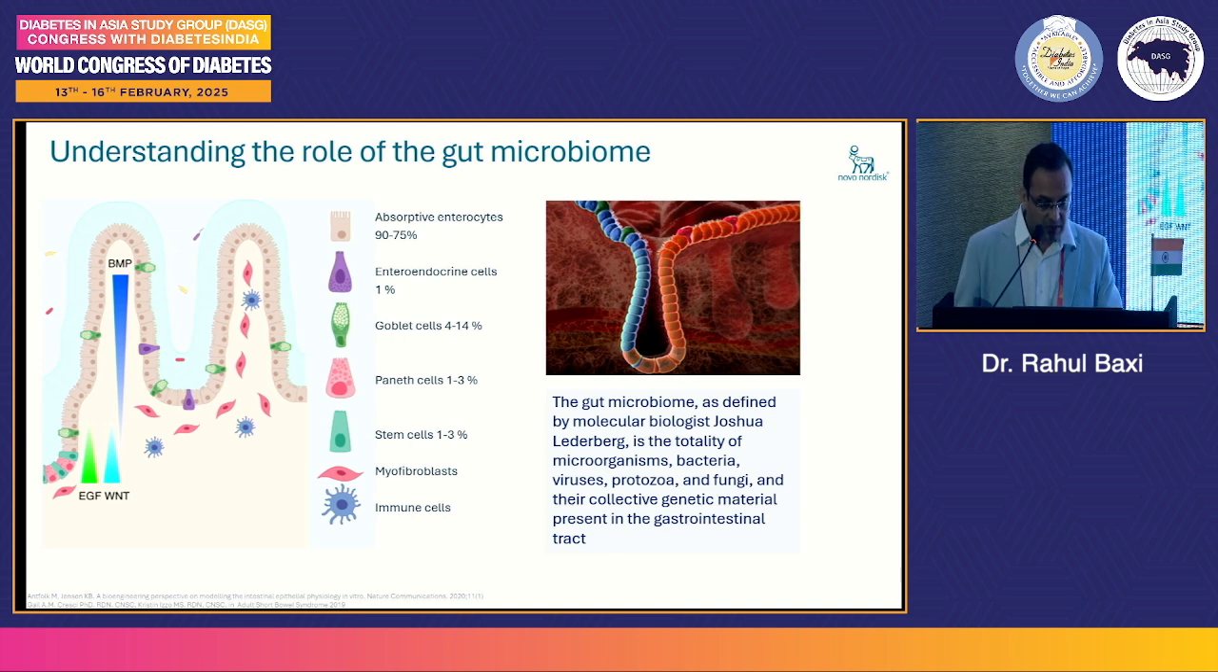So these are the enterocytes, including the absorptive enterocytes, which form the 90 to 75%, enteroendocrine cells, goblet cells, Paneth cells, stem cells, myofibroblasts, and immune cells. So this is the definition. This is important. What is the gut microbiome? As defined by Lederberg, it is the totality of microorganisms, bacteria, viruses, protozoa, and fungi, and their collective genetic material present in the gastrointestinal tract.